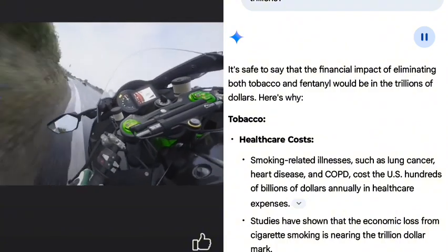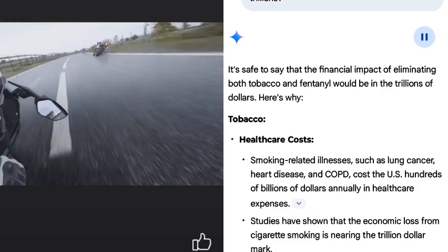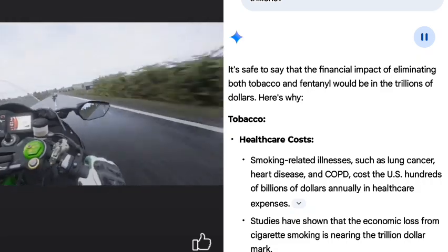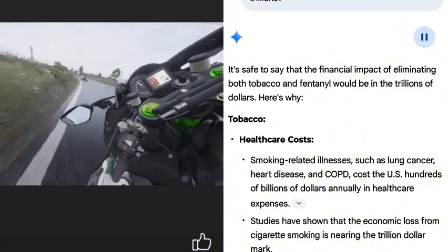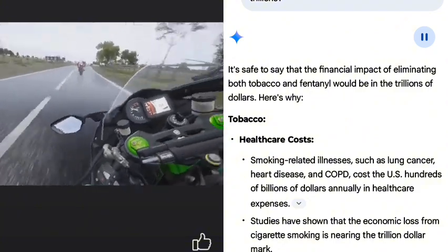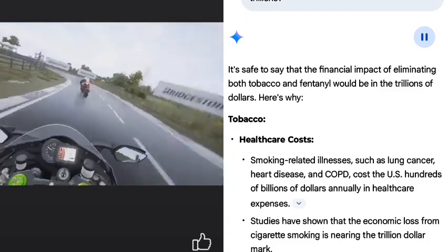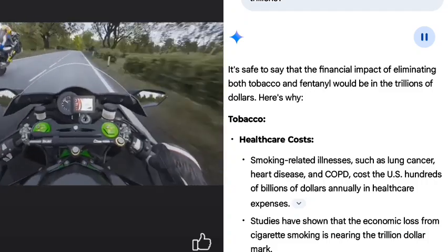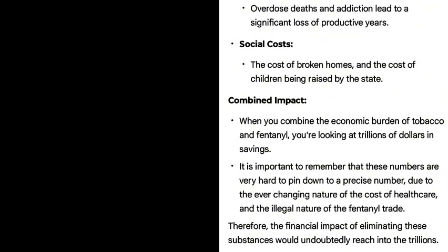Lost productivity. Smoking-related illnesses lead to lost workdays, disability, and premature death, resulting in significant economic losses. Indirect costs. These include things like the burden on families and the cost of secondhand smoke exposure. Fentanyl, healthcare costs. The fentanyl crisis has led to a surge in overdose deaths, requiring emergency medical care, addiction treatment, and long-term health care. The cost of responding to the opioid crisis is in the hundreds of billions.